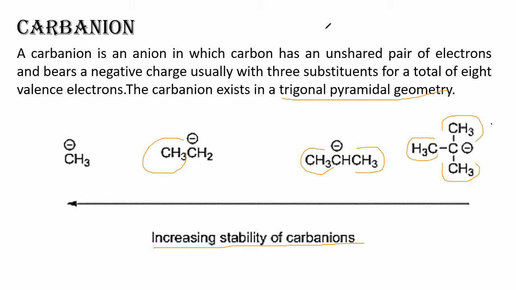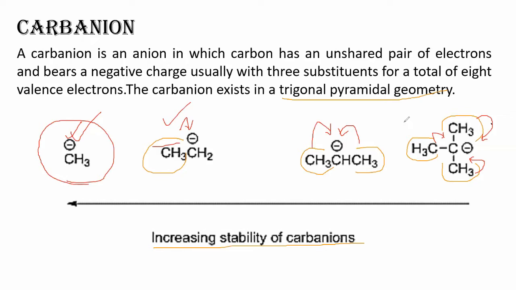See, this carbon is already having a load of electrons, right? Now 1 donor has come up, so he will donate his electrons to this particular carbon. Again, 2 donors have come up, so 2 donors will donate their electrons to this carbon. And if 3 donors are there, then 3 will donate their electrons to this carbon. So the carbon will be highly unstable. That's why the most stable carbanion will be methyl, followed by primary, secondary, and tertiary.